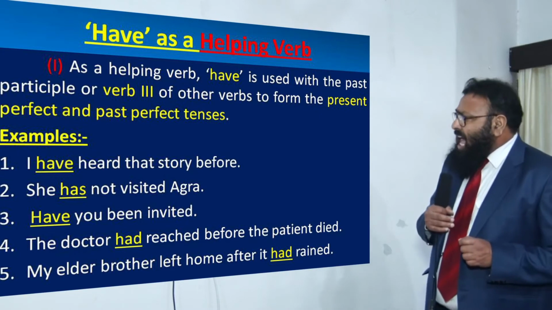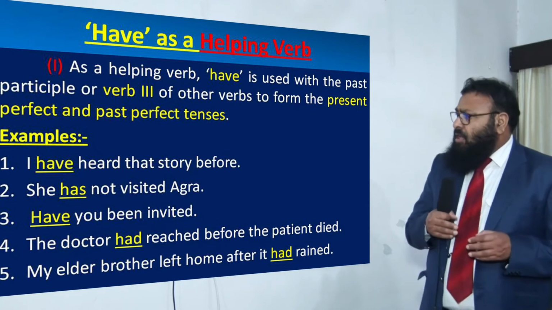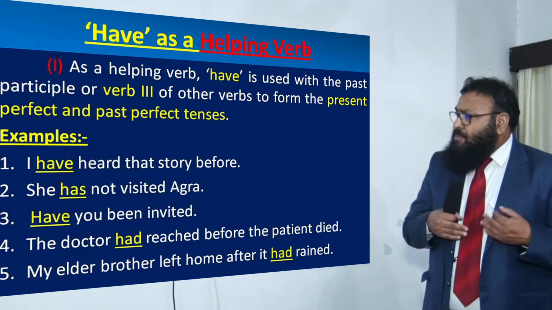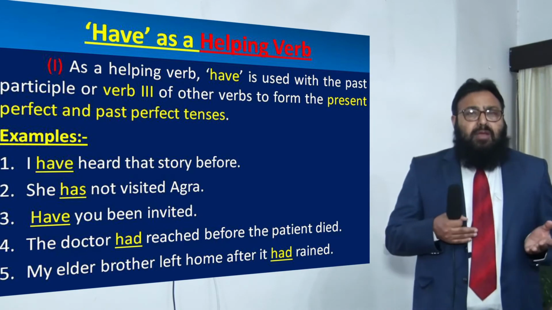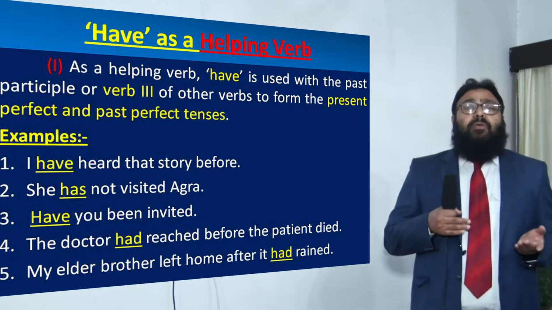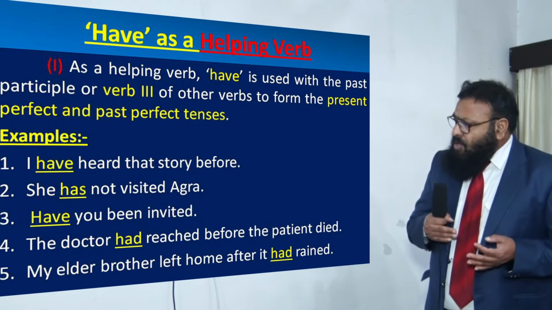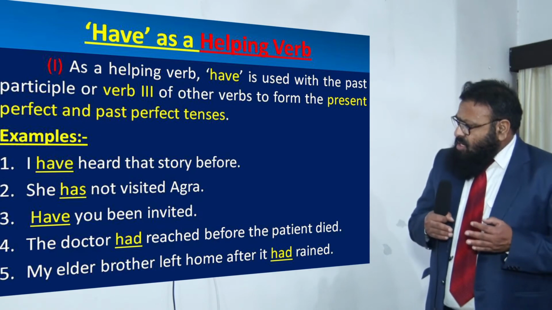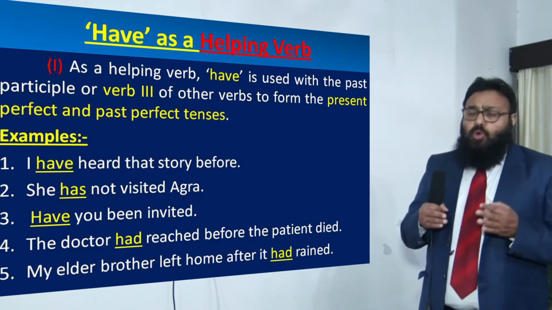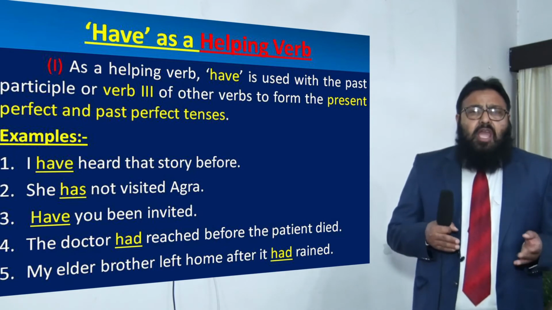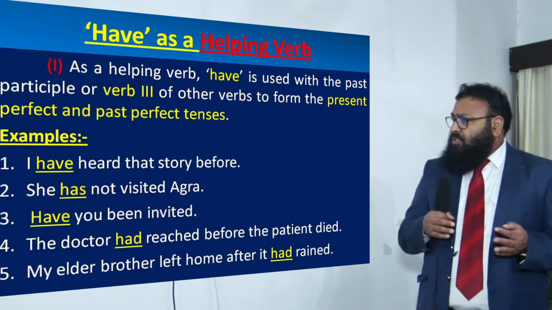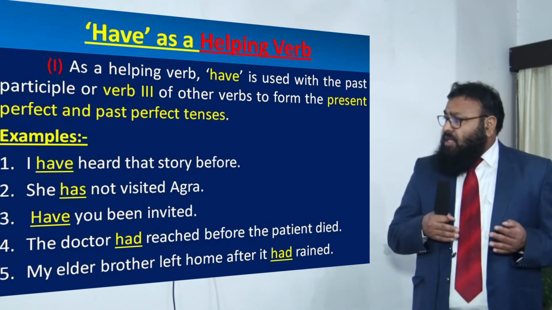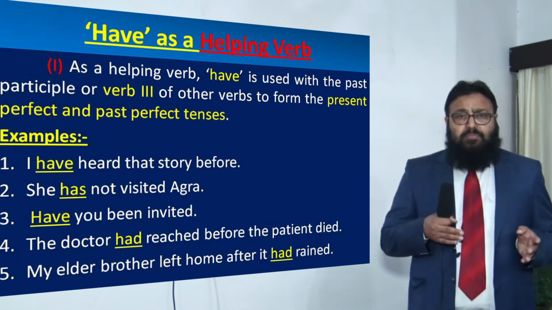As a helping verb, have is used with the past participle or verb third of other verbs to form present perfect and past perfect tenses. Examples are, I have heard this story before. Now have is a helping verb. It is helping the main verb, heard, and it helps us to denote that it is in the present perfect tense. She has not visited Agra. Once again, has is a helping verb and it is helping the main verb visited, present perfect tense.